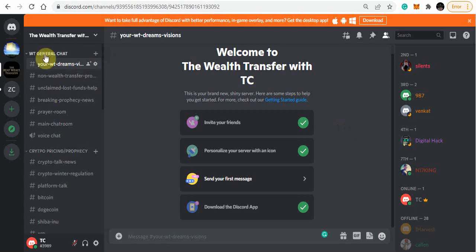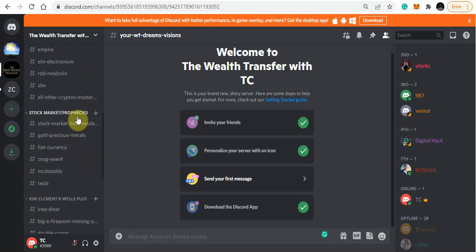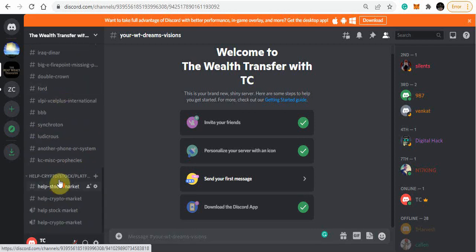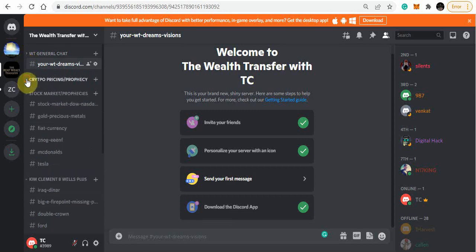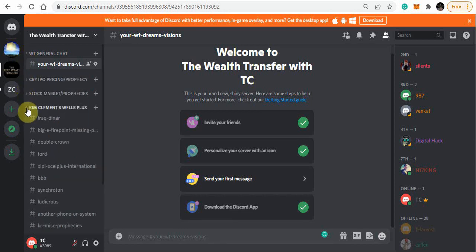Okay, so you see these different sections. You'll see wealth transfer, general chat, crypto pricing, prophecy, stock market prophecies, Kim Clement 8 Wells, and a help section. When you first log in, it has it all spread out, and there's this little triangle next to each of the sections. You just click on that and it'll close it down.